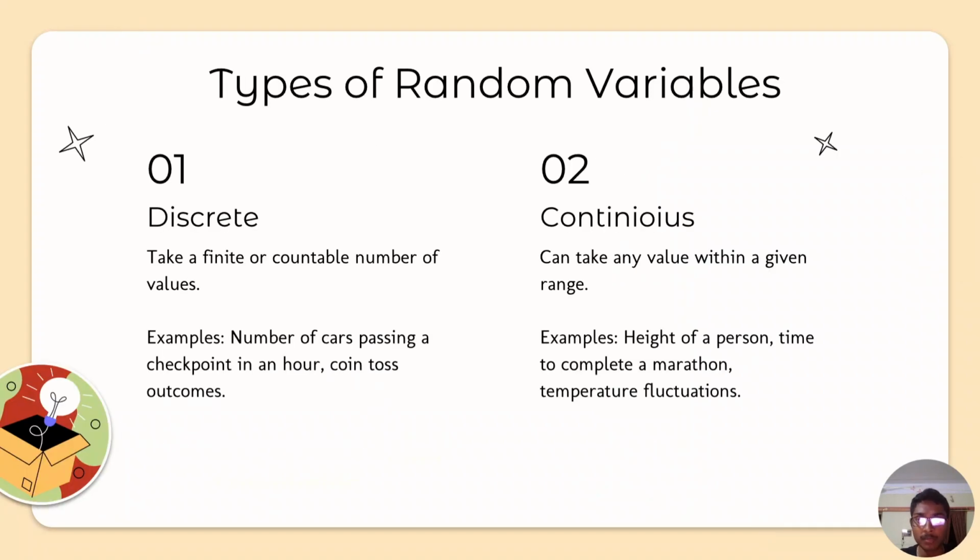Now let's come to the types of random variables. When it comes to random variables, we mainly have two types, that is the discrete and the continuous. In the discrete, we can take a finite or countable number of values, but when it comes to continuous, we can take any value within a given range. For the discrete, the best example we can take is the number of cars passing a checkpoint in an hour, or coin toss outcomes, whether it is a head or a tail. We can easily judge it and it's easily countable.